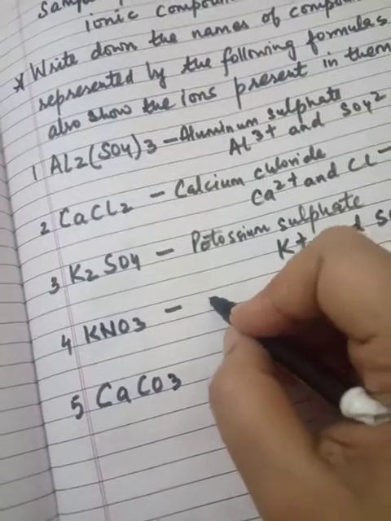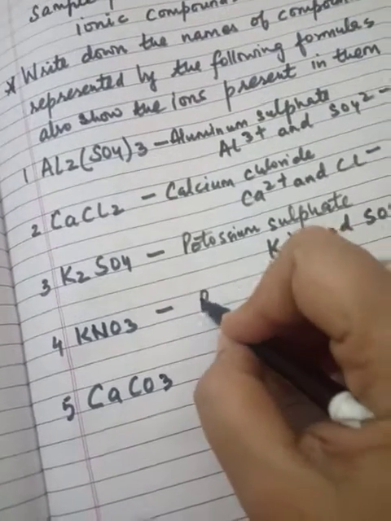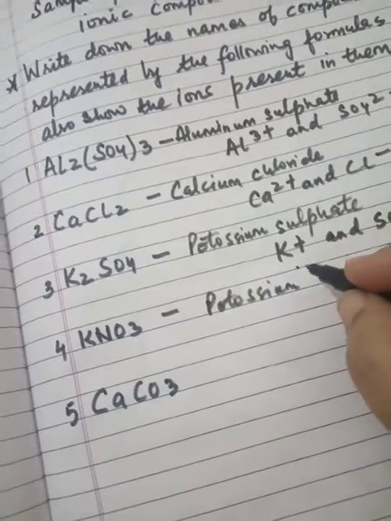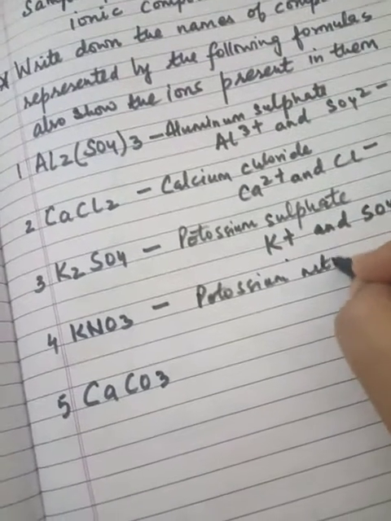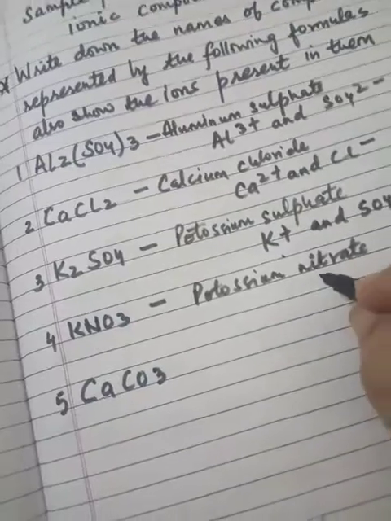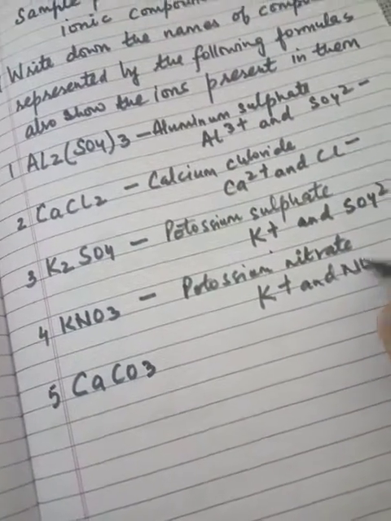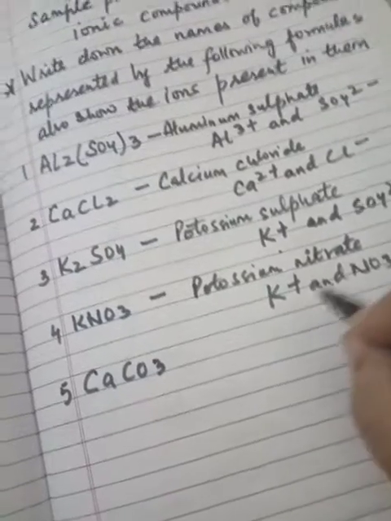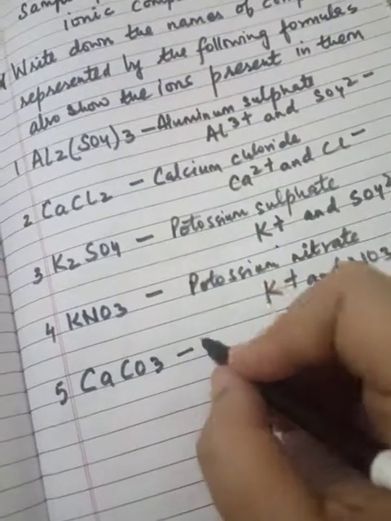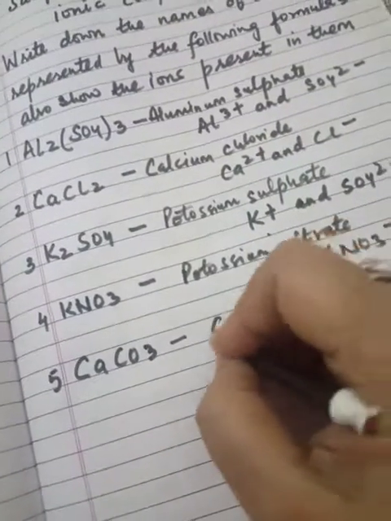Then KNO3, that is potassium nitrate. Ions present are K plus and NO3 minus. Then calcium carbonate, CaCO3.